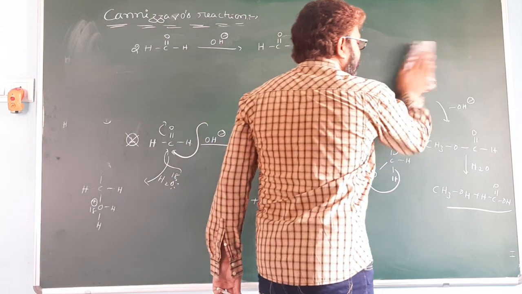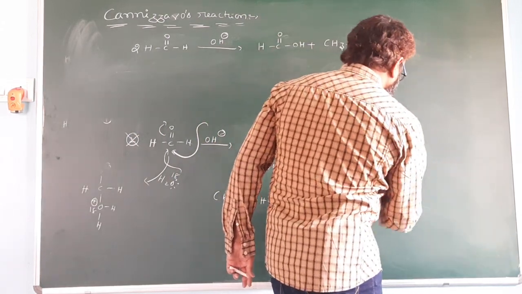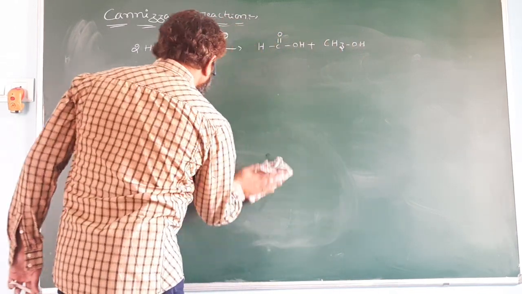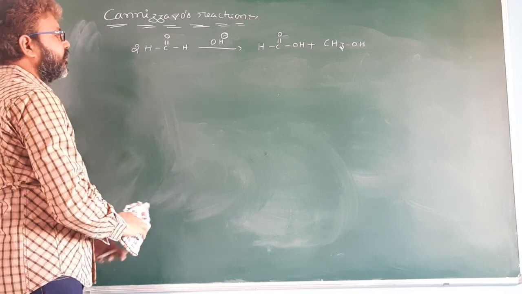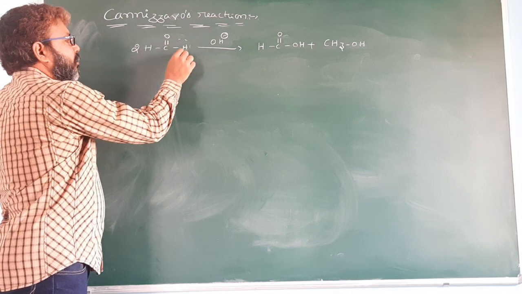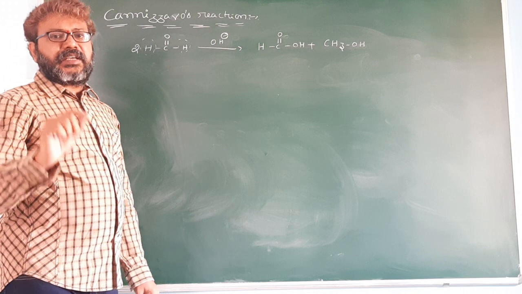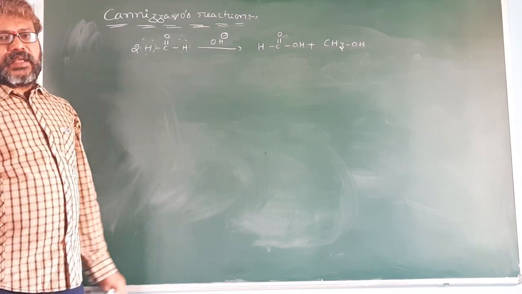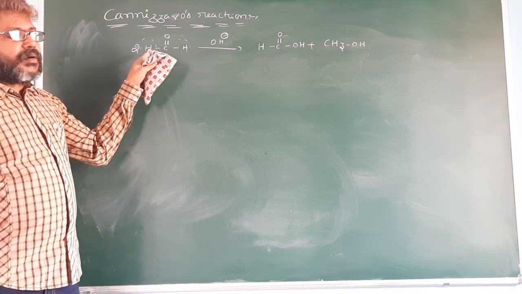Now formaldehyde is always a hydride donor. Why is it always a hydride donor? There are mainly two factors. One is the steric factor: in formaldehyde, the carbonyl carbon is bonded with two hydrogens, so it is less sterically hindered and has less steric crowding. The second factor is that it has more hydrogens.